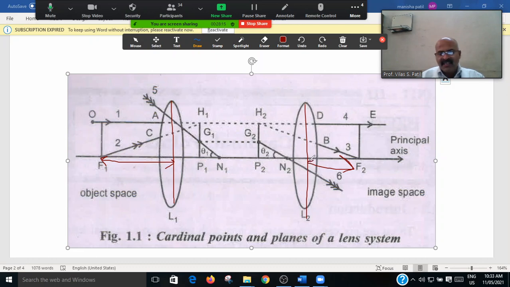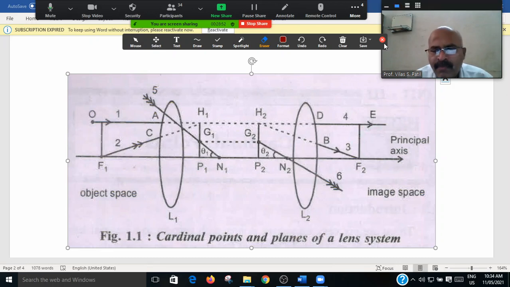And the image that we get here, if we look at its height, in the object space we get F1O and in the image space we get F2E, and perpendicular to the optical axis we get the focal plane. Here is the focal plane, that is, OF1 and EF2 are the two focal planes, and these are essential. We have to get the data about the focal plane.